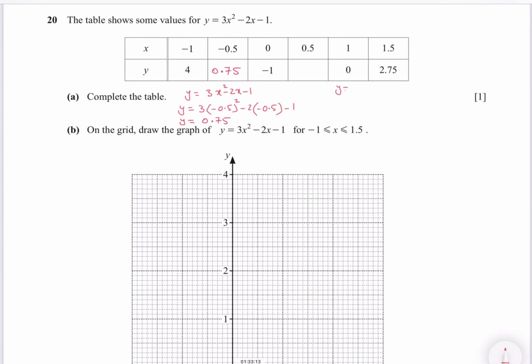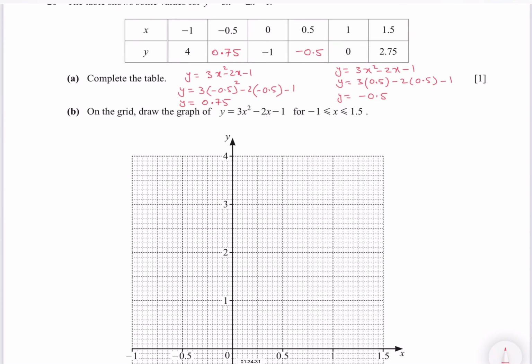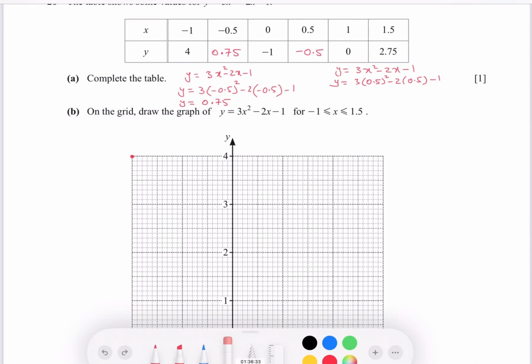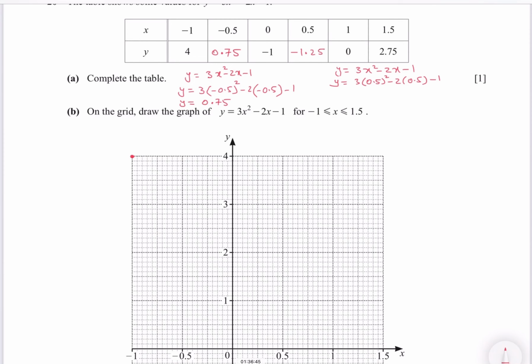Oops, I forgot to put the square on it. Let me correct it. So your y is minus 1.25.